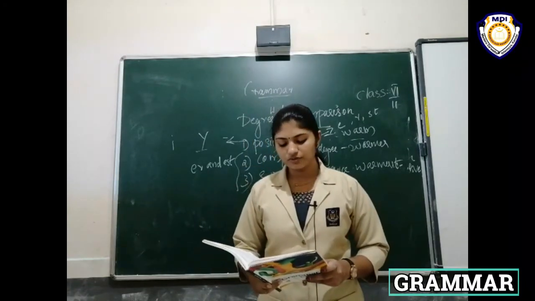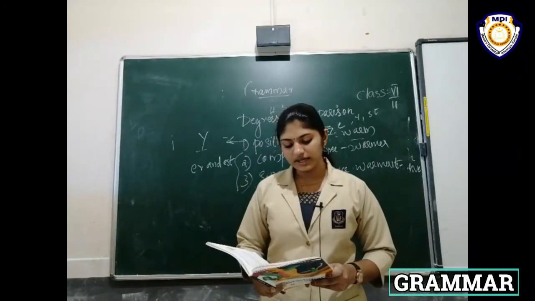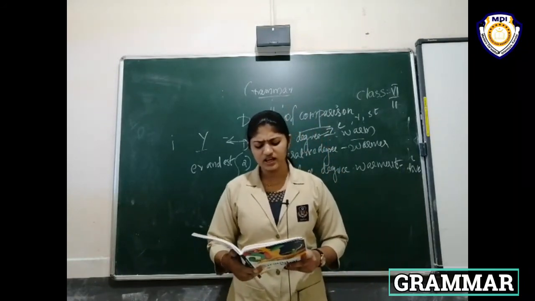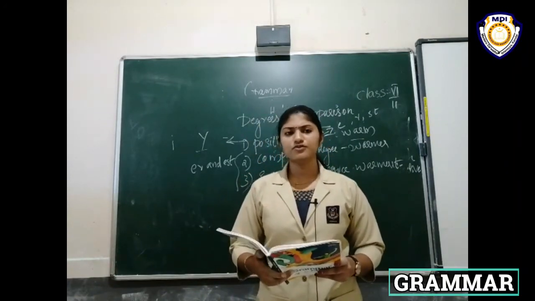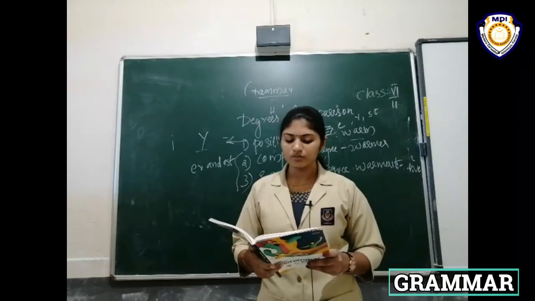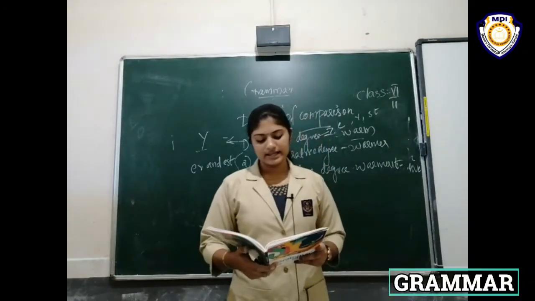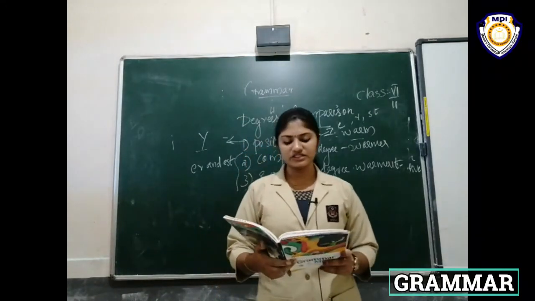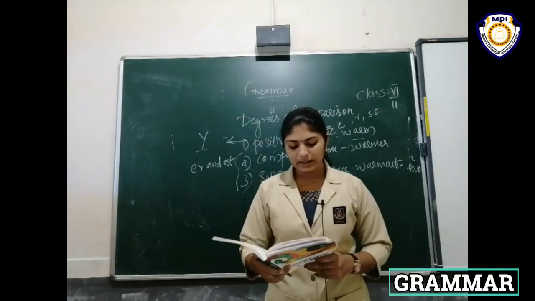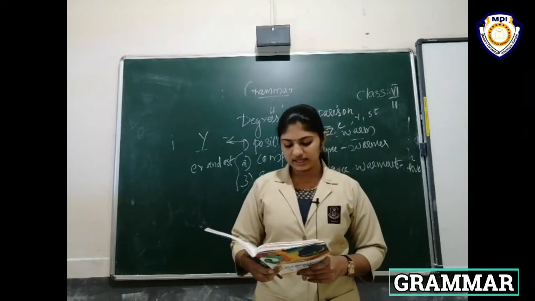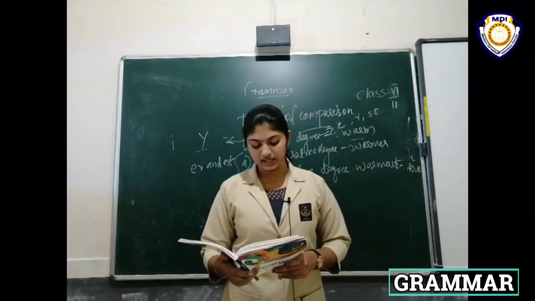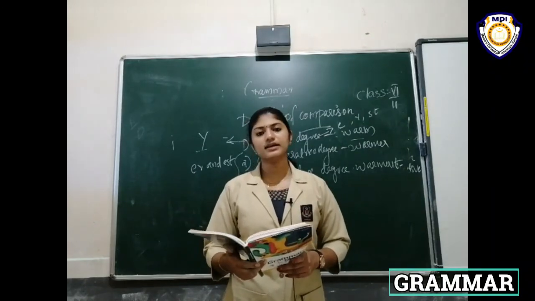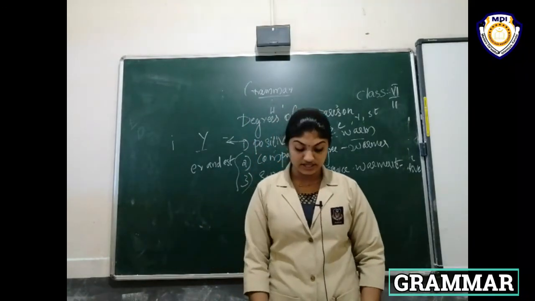Some adjectives do not follow any fixed rules to form the comparative and superlative degree. Much, more, most. Little, less, least. Good, better, best. Bad, worse, worst. Complete the table: positive degree, comparative degree and superlative degree. Quiet, quieter, quietest. Clean, cleaner, cleanest. That is homework. All of you find out the answer.